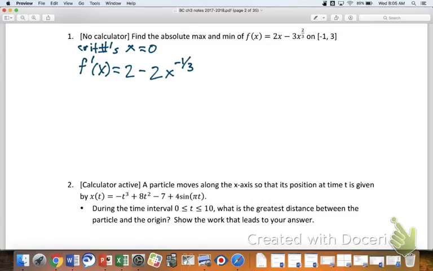Agreed. We also have to consider when f prime is 0. So I'm going to write 0 equals. This is an important point to bring up here. Anytime you set something equal to 0, like with an equation like this, it is hyper important that you write it down. Don't just think it. Don't just say it in your head. Don't just type it in your calculator or whatever it might be. Write it down. If you said f equal to 0, f prime equal to 0, y double prime equal to 0, or whatever it is you're setting equal to 0, write it down. Any ideas on how to solve something like this?